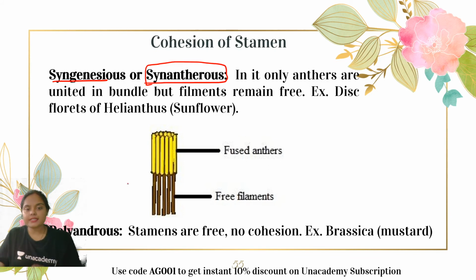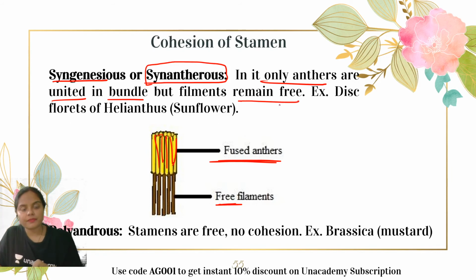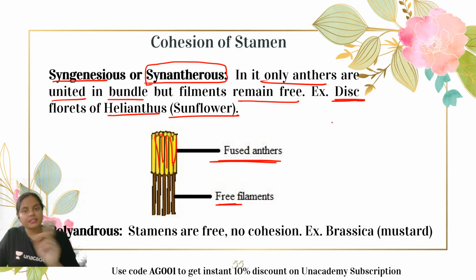Okay. You can see in this diagram, fused anthers. All the anthers are fused with each other, but the filaments are free. Right? So only anthers are united in a bundle, but the filaments remain free. And the example includes disc florets of helianthus, that means the sunflower. There are two different types of florets, disc florets and the ray florets. So we are talking about the disc florets. So disc florets of helianthus show this synantherous condition.